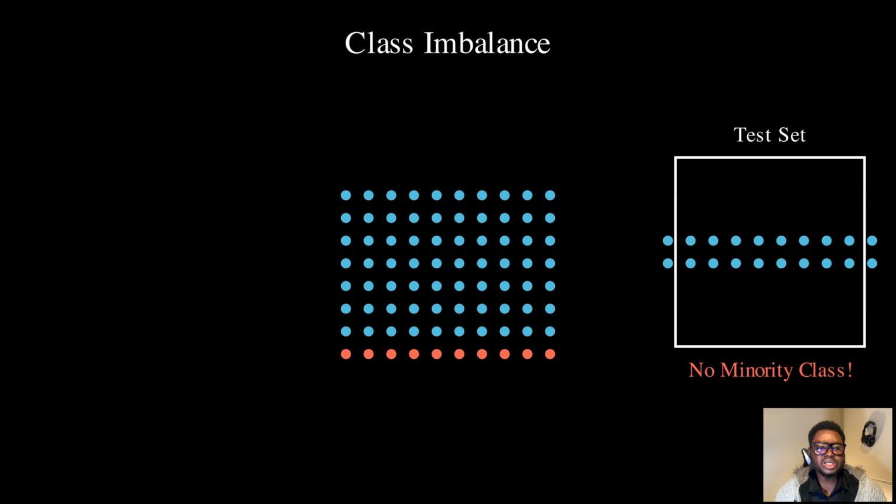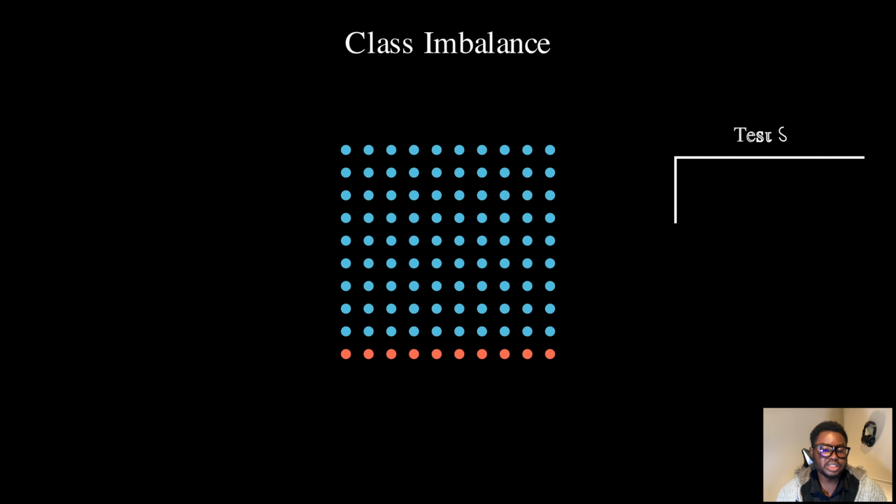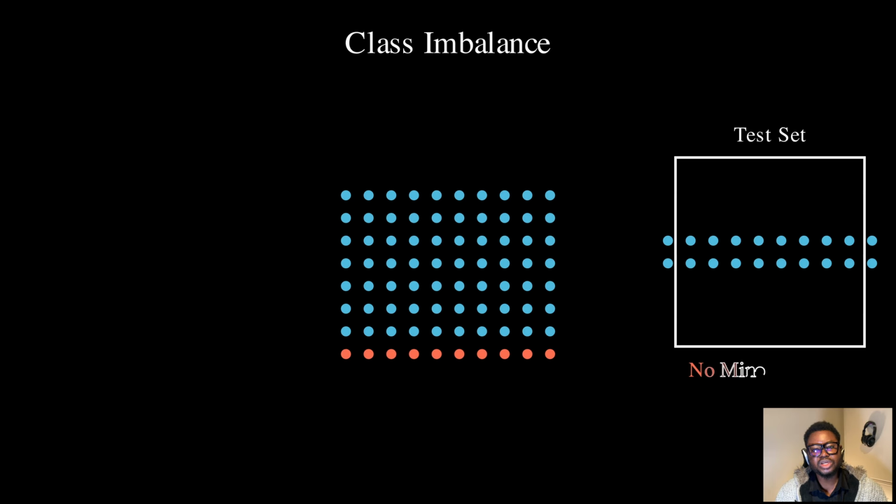Now, can we evaluate our fraud detection model if our test set has no fraud? Imagine that. We could build a model that just predicts normal for everything and it would score 100% on this test set, even though it's completely useless. This isn't just a theoretical problem. This happens in practice, especially with small data sets or very rare classes, like in this case.